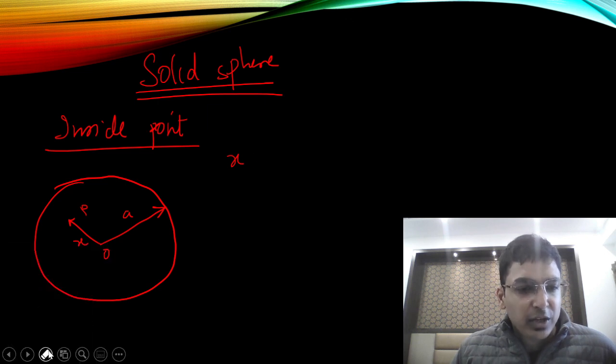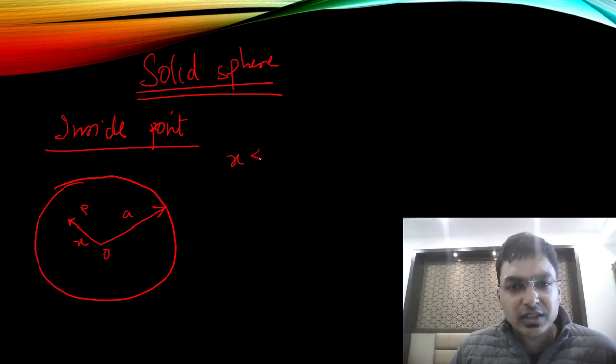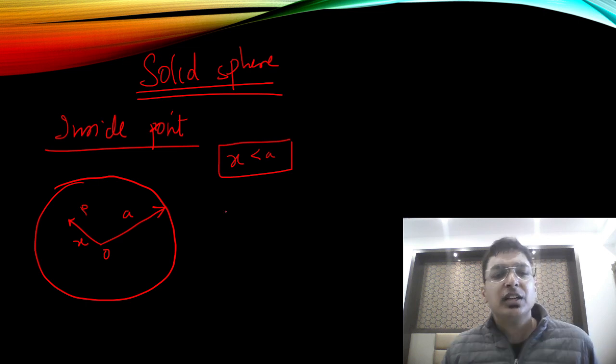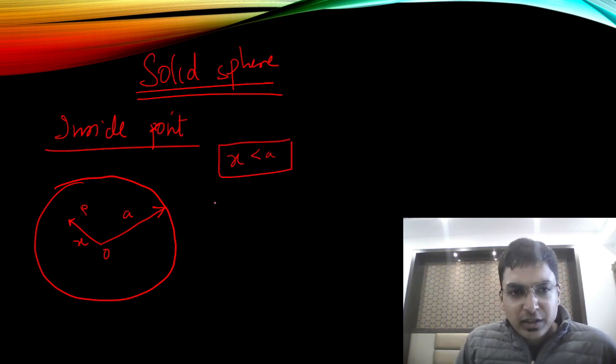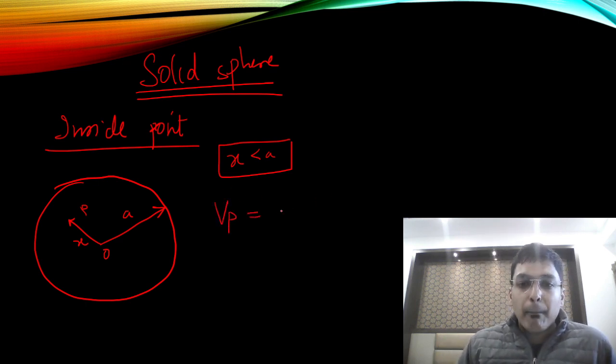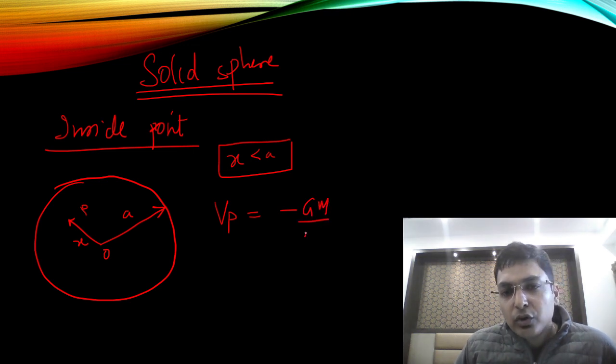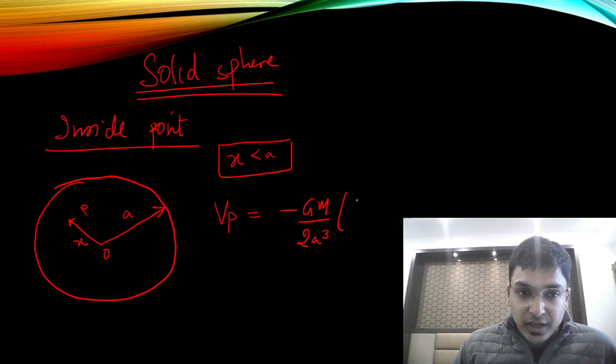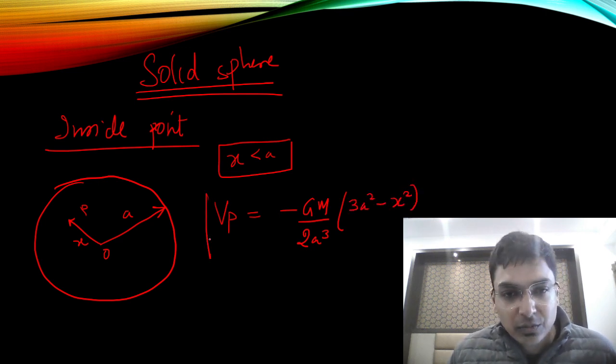No problem, no worries. What will be the potential at P? Simple. Minus GM upon 2a cube into (3a square minus x square). This is the formula.